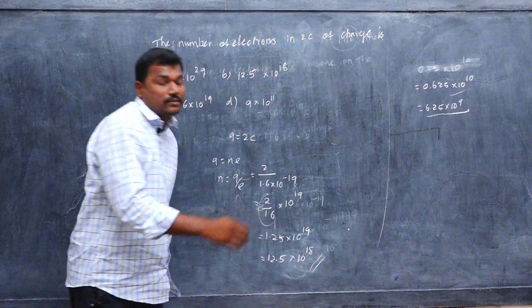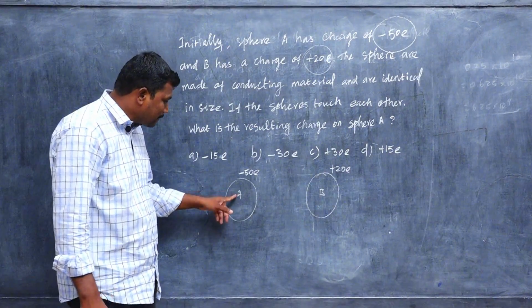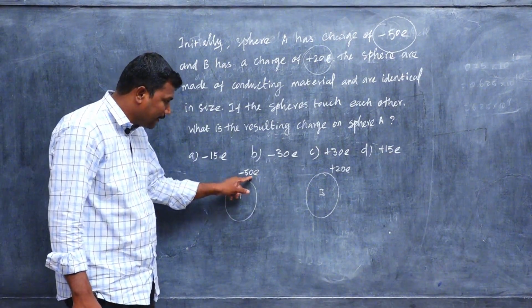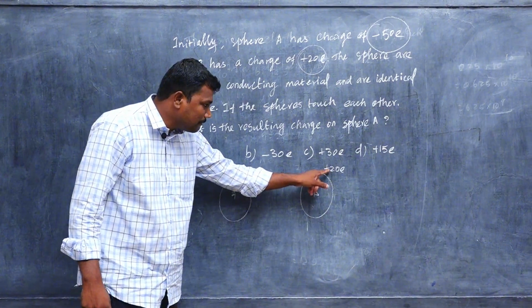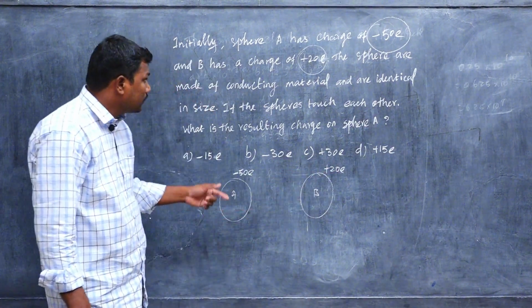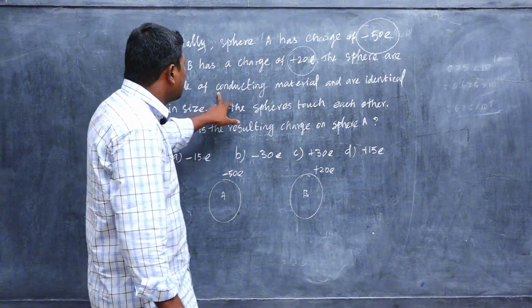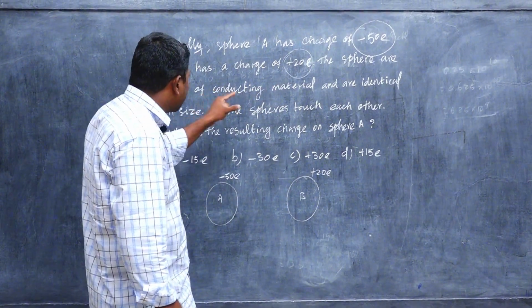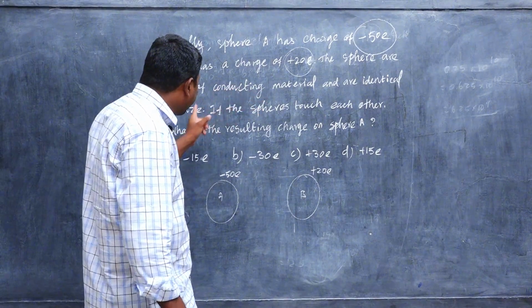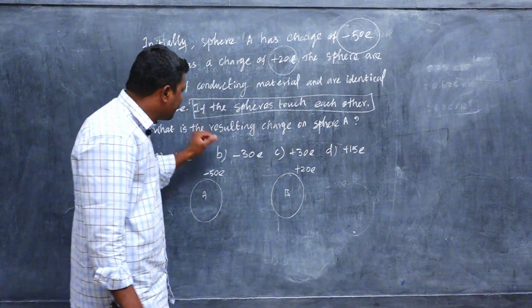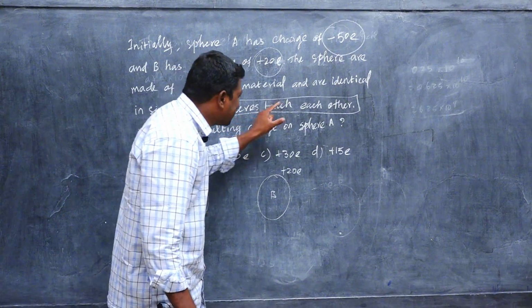Next question: sphere A has a charge of minus 50e and sphere B has a charge of plus 20e. The spheres are made up of conducting material and are of identical size. The condition given is that the spheres touch each other.